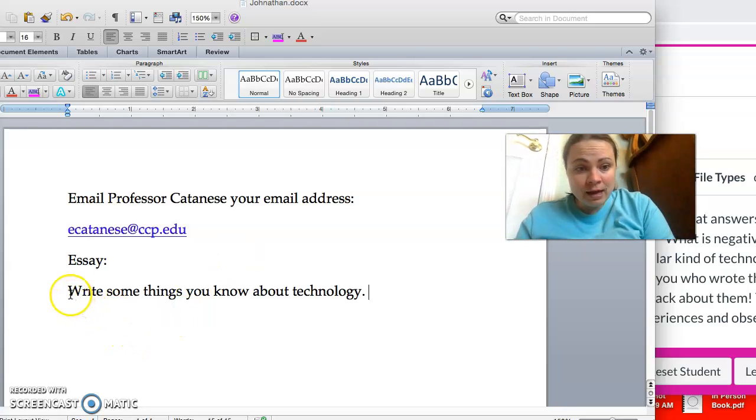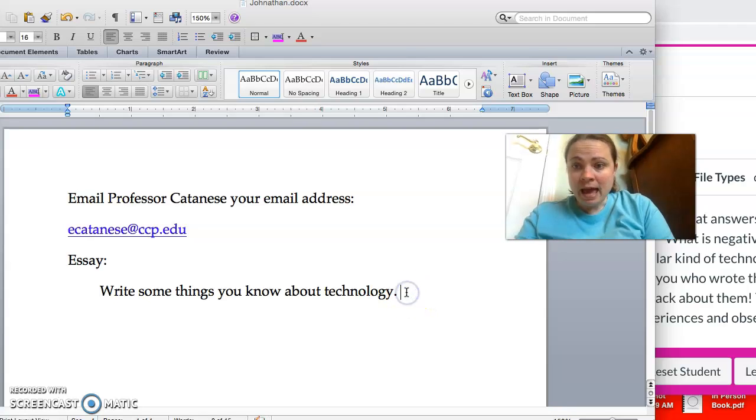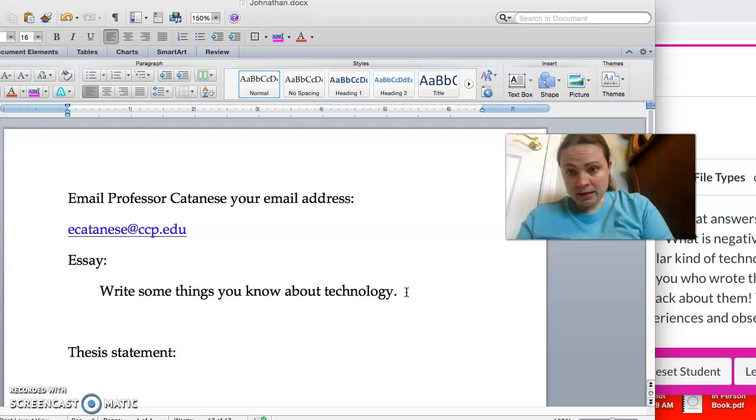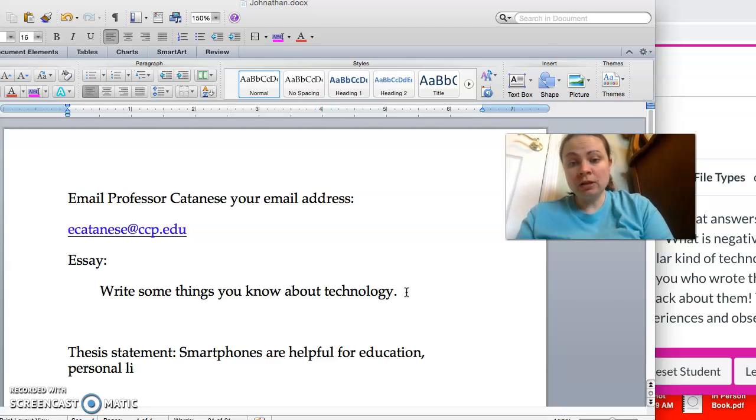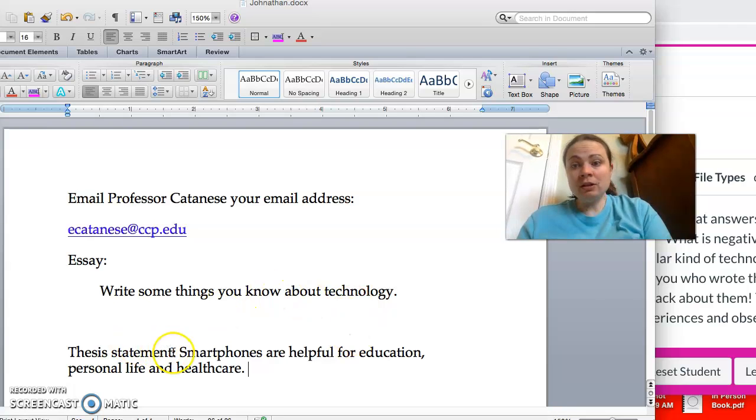Then after that, go ahead and write that, and at the end of your intro paragraph, you're going to have a thesis statement. That's going to be your overall opinion and the 3 examples you're going to use to support your opinion. So you could say something like, smartphones are helpful for education, personal life, and healthcare. Okay, so that would be the last sentence of your first paragraph if you were writing about smartphones.